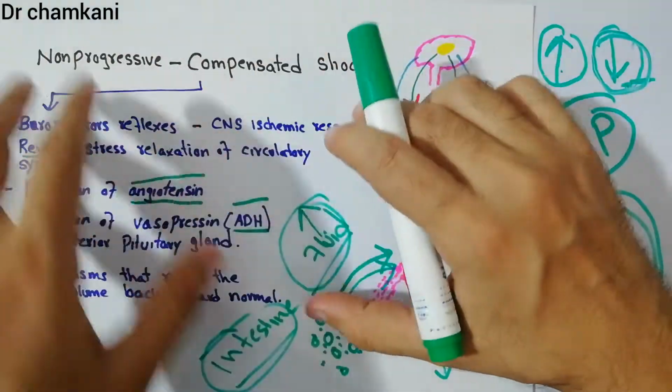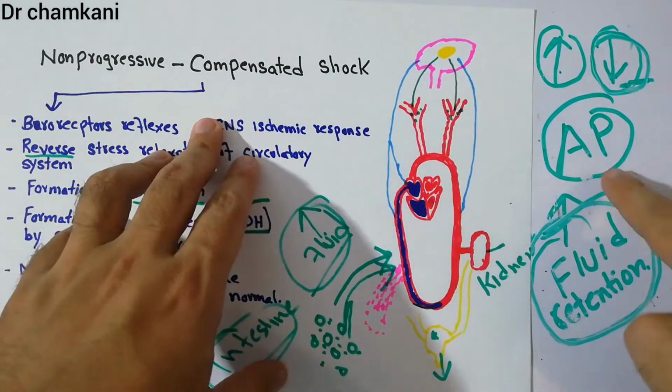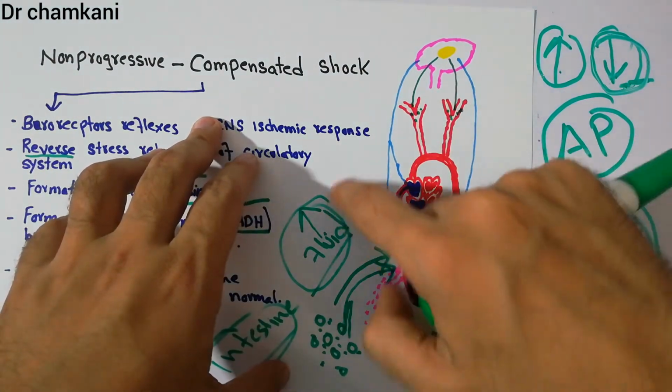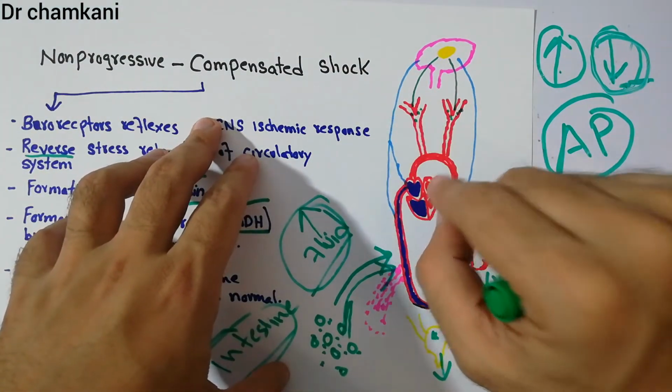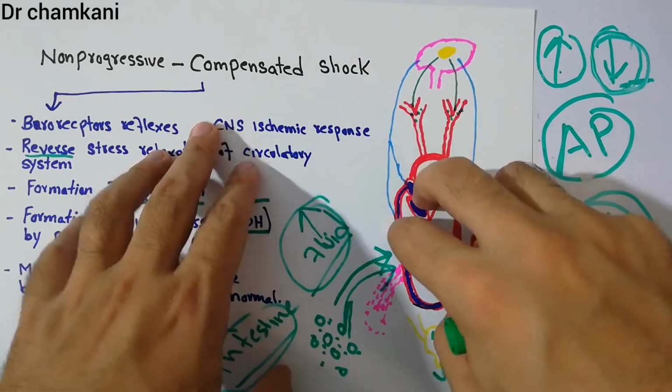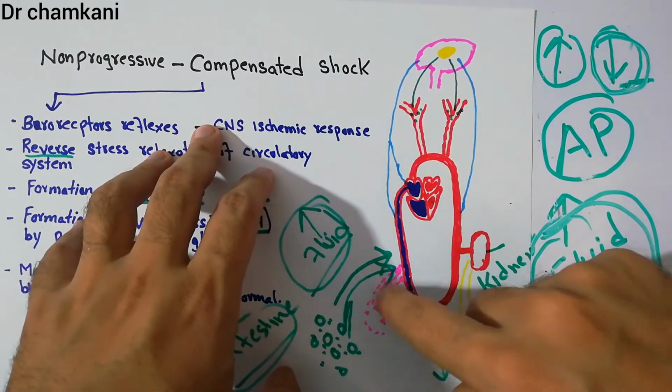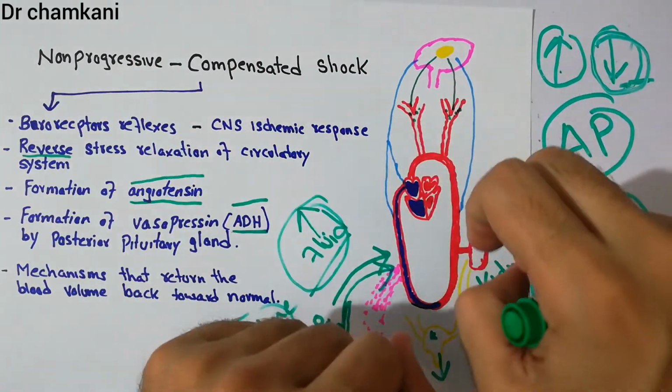In this milder degree of shock, all the body mechanisms try to increase or normalize the arterial pressure, so there is normal perfusion, and all the tissues and cells of the body can receive the proper amount of blood, despite some fluid loss, some hemorrhage, some blood loss, despite some accident which has occurred.